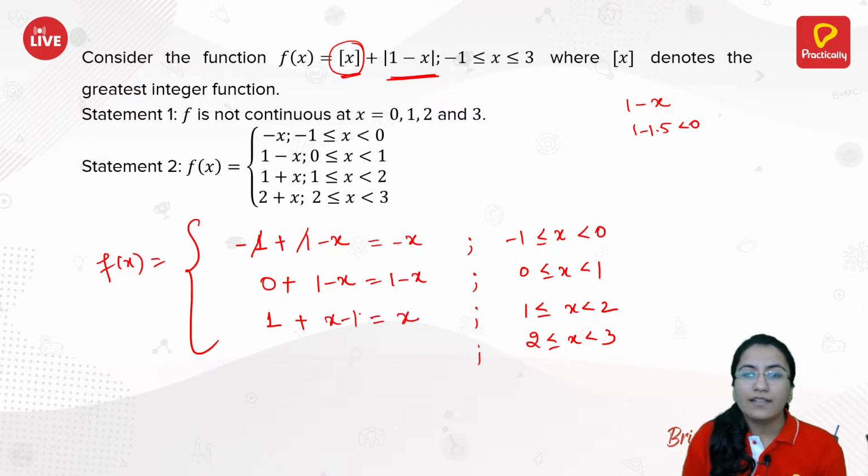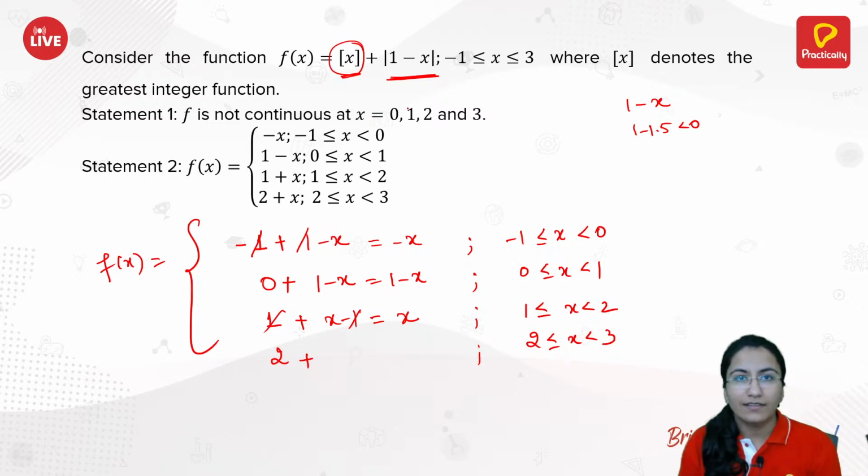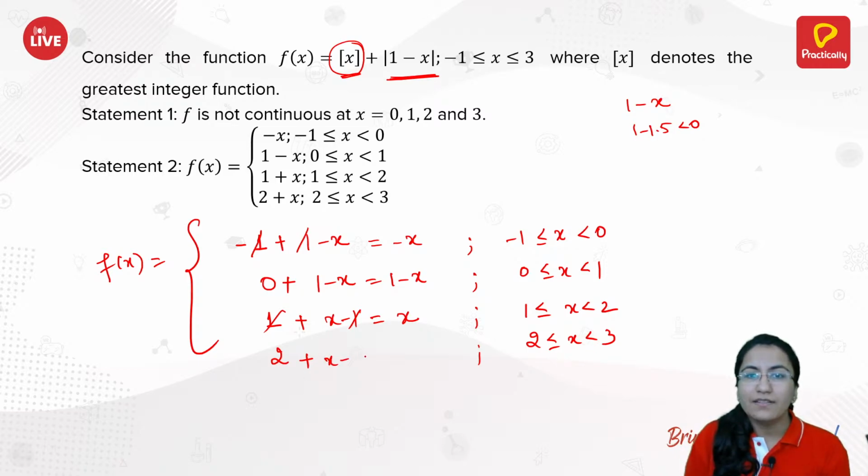So you have 1 plus x minus 1, which is x, because 1 and minus 1 cancel. Now from 2 to 3, I suppose you might be able to write this by now. The greatest integer function will take the value 2, plus |1 minus x| which would be negative inside because your numbers are greater than 2. So you will have x minus 1 plus 2, that is x plus 1. This is what you have, right?